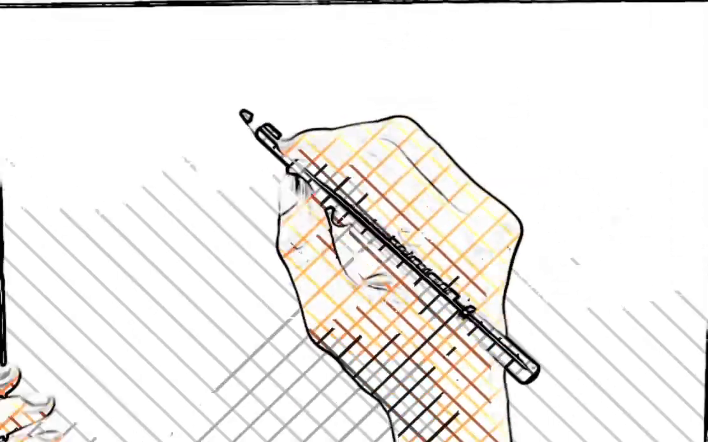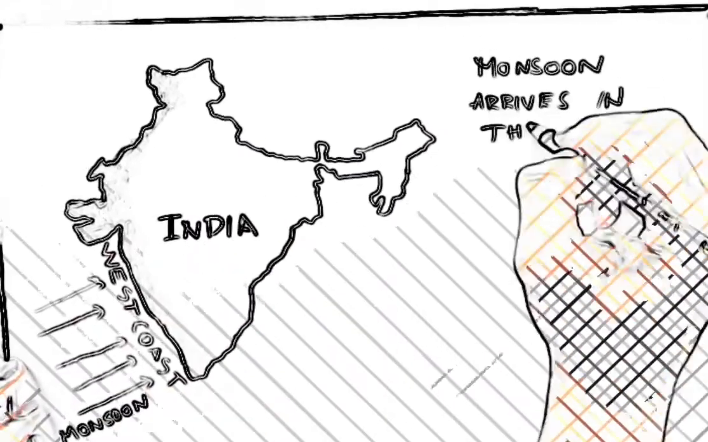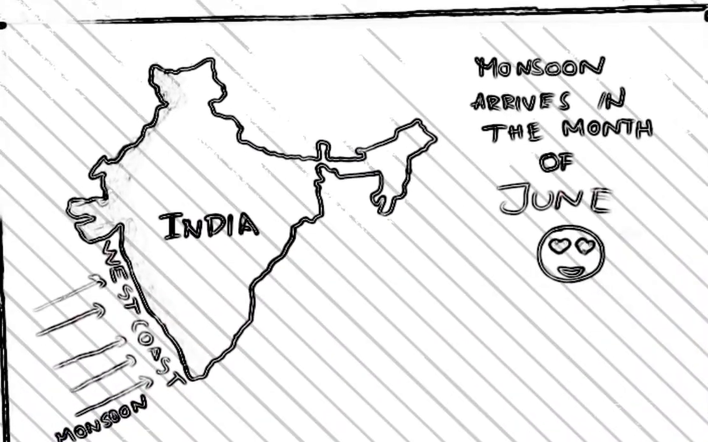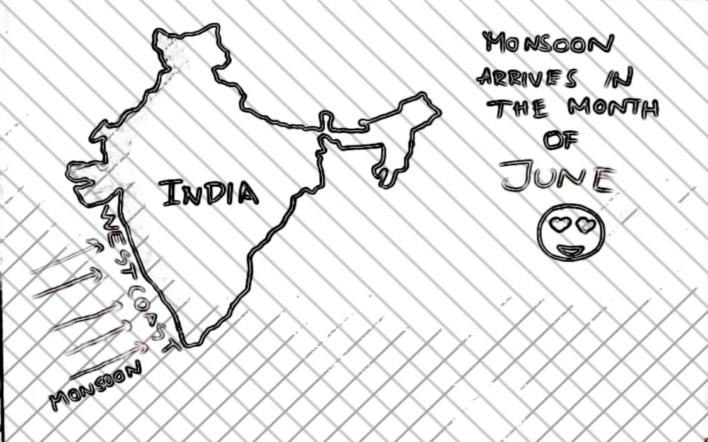And in India, the monsoon arrives in the western coast in the month of June. That is, the rainy season here for the western coast is in June and July.